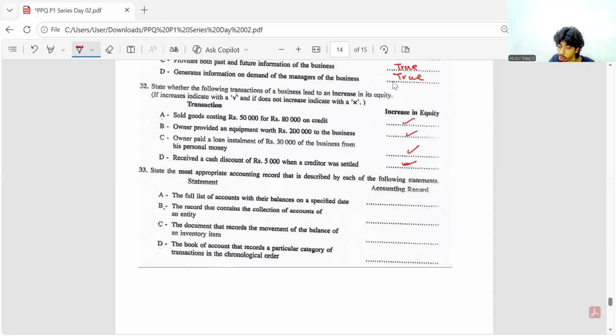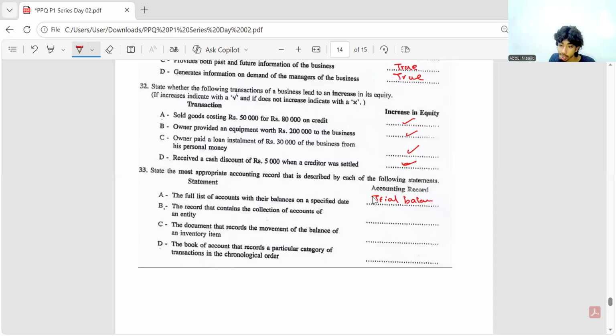What is the statement where you put the list of all the accounts as at a particular date? That is the trial balance. Okay. How is it prepared? Trial balance as at 31st March. And in that, what is there? All the balances of your general ledger accounts, right? The full list of accounts with their balances on a specified date.